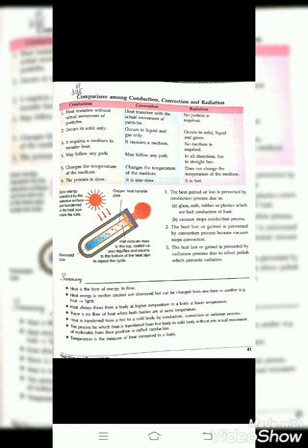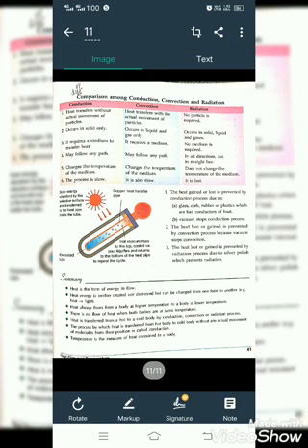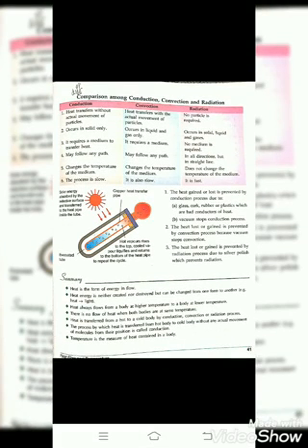Here is a comparison among conduction, convection and radiation. Read the table carefully. Conduction is heat transfer without actual movement of particles. In convection, heat transfer is with actual movement. In radiation, there is no need of any type of medium or particle. Next, conduction occurs in solids only, convection occurs in liquids and gases, and radiation occurs in solid, liquid and gas, in all.